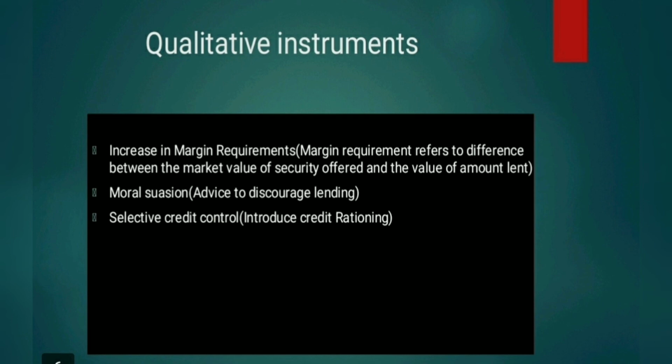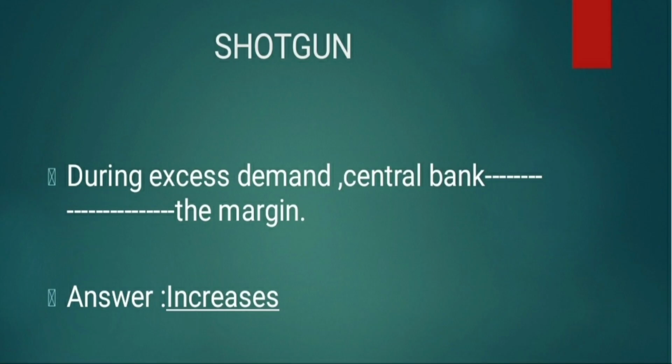Once again, I repeat the measures to correct the excess demand: decrease in government spending, increase in taxes, decrease in money supply, and quantitative instruments and qualitative instruments. Now it is your turn. During excess demand, the central bank dash the margin. The answer is increases.